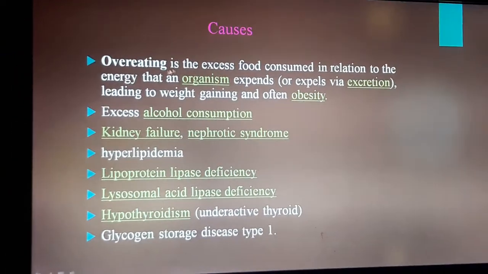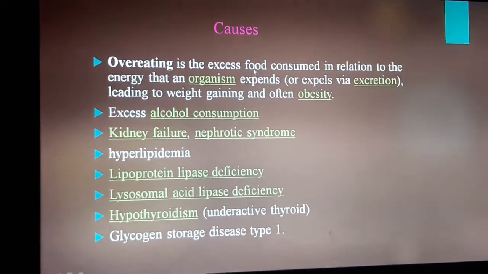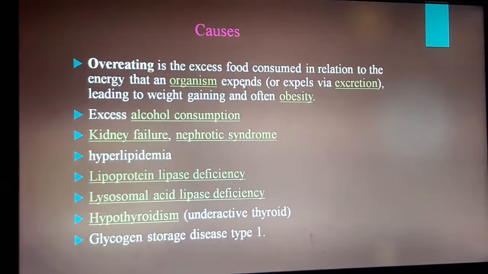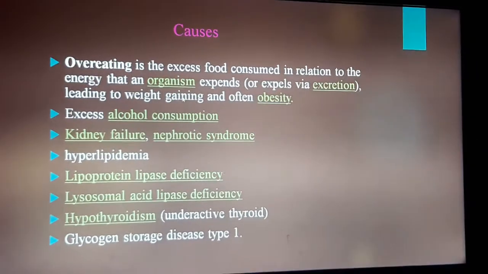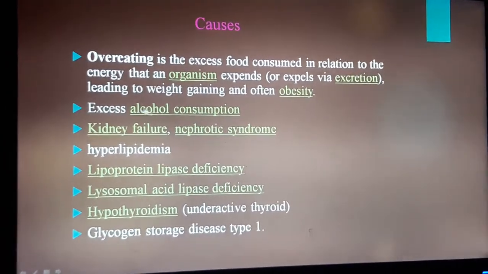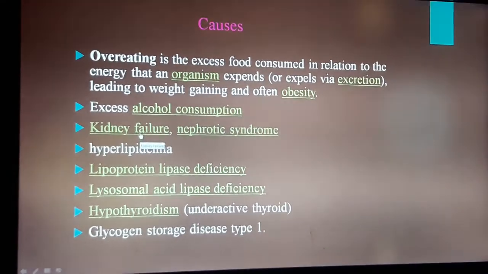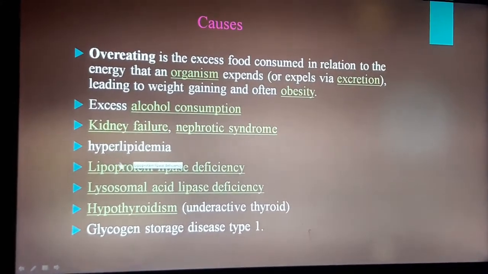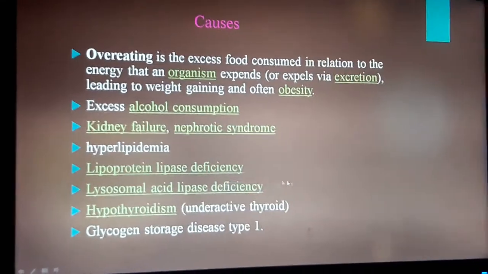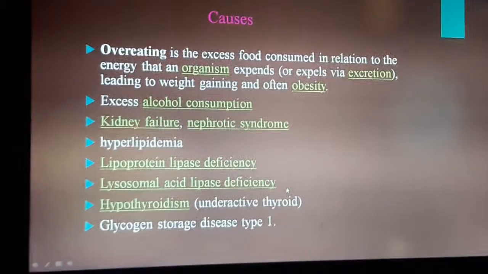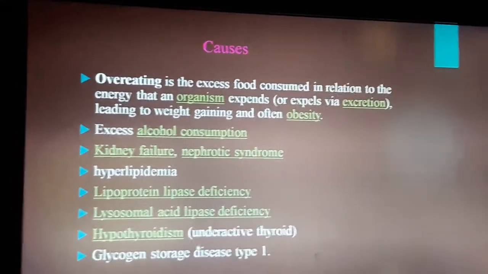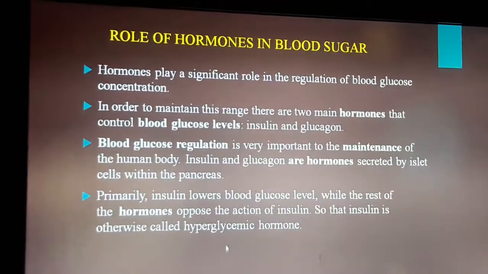Then causes. Overeating is the excess food consumed in relation to the energy that an organism expends, leading to weight gain and often obesity. Other causes include excess alcohol consumption, kidney failure, nephrotic syndrome, hyperlipidemia, lipoprotein lipase deficiency, lysosomal acid lipase deficiency, hypothyroidism, and glycogen storage disease type 1.